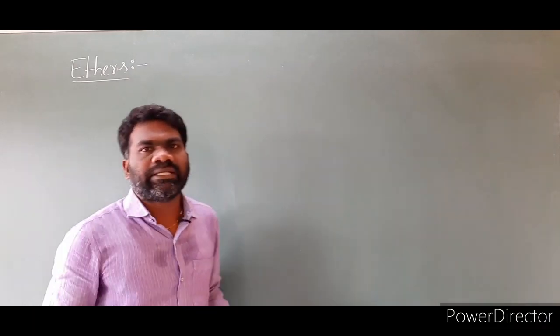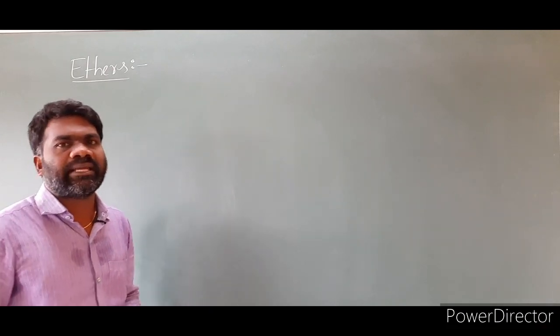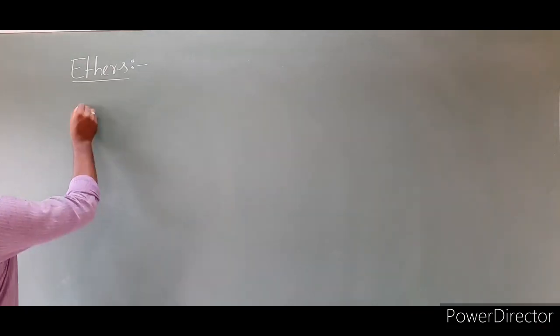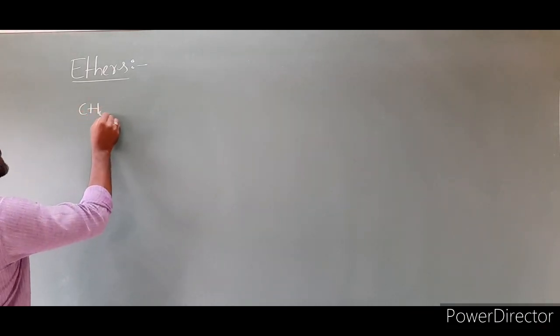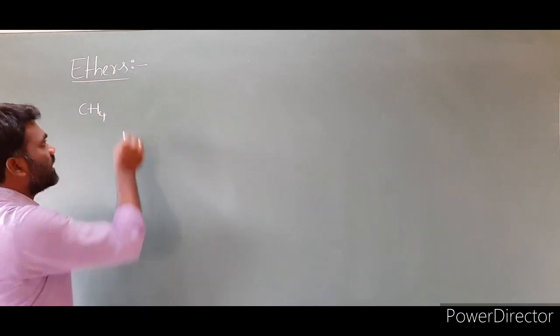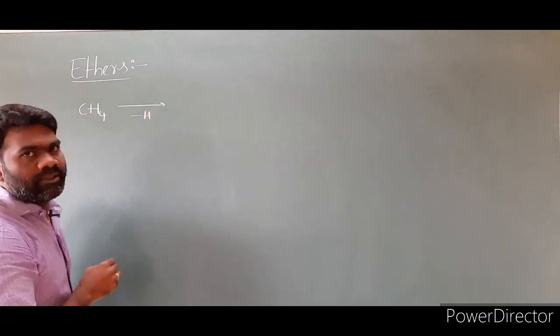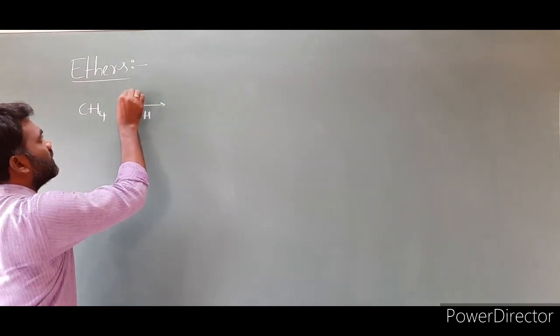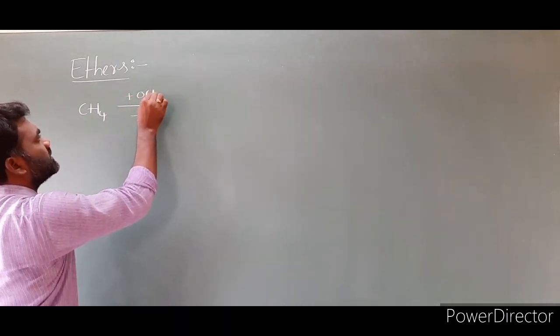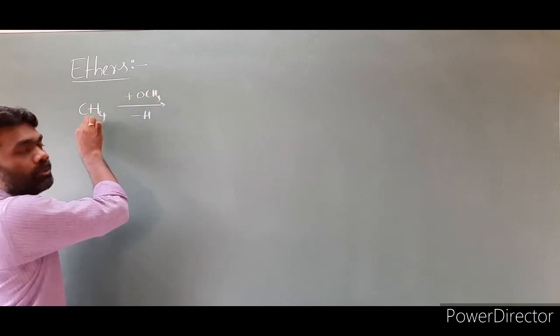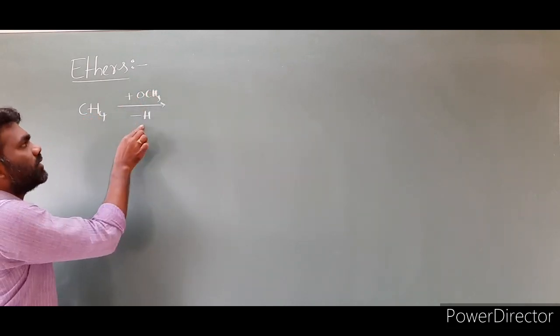Now let us understand the exact meaning of this statement by taking an example. I am taking a CH4 hydrocarbon. From this hydrocarbon, I am removing one hydrogen and substituting an alkoxy group, which I am labeling as OCH3. I am adding the alkoxy group to this hydrocarbon by removing hydrogen.